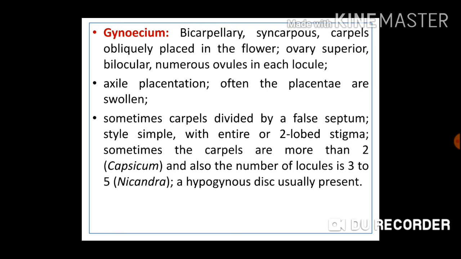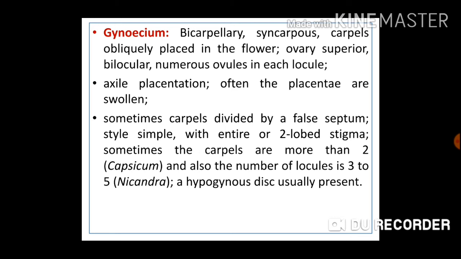Axile placentation. Placentation type is axile. What is meant by axile placentation? The ovules are arising from the axis of the ovary. We will see in the image in a minute. Often the placentae are swollen. Here this point also you have to observe. So I am going to show you the image of tomato, in which you can clearly see the placentae are swollen.